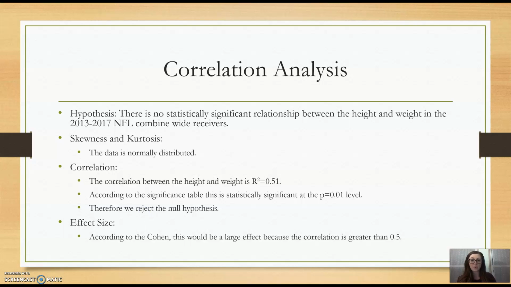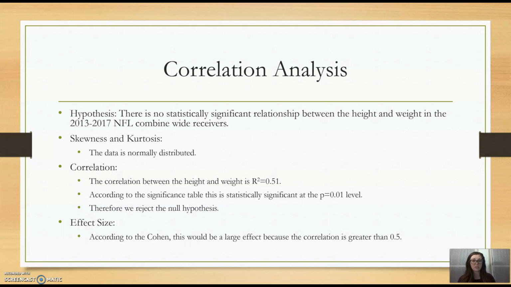So moving on to my correlation analysis, my hypothesis was that there is no statistically significant relationship between the height and weight in the 2013 to 2017 NFL Combine wide receivers. So I used several different years here. My skewness and kurtosis, the data is normally distributed. And with my correlation, there was a correlation between height and weight, and that R-squared value is 0.51. And then according to the significance table, this is a statistically significant value at the p equals 0.01 level.